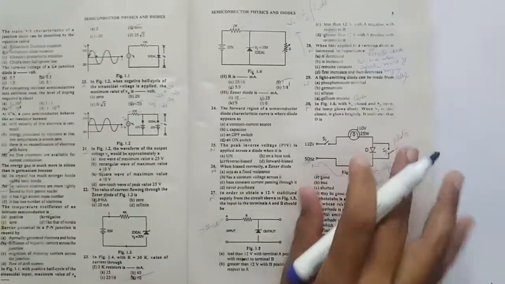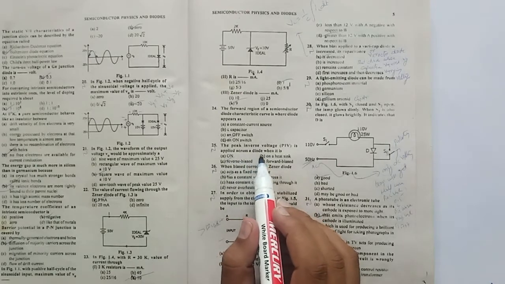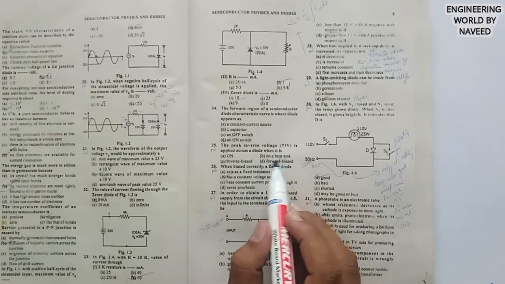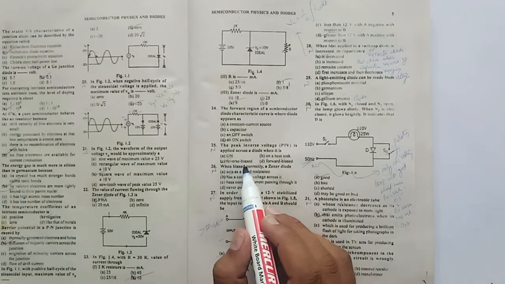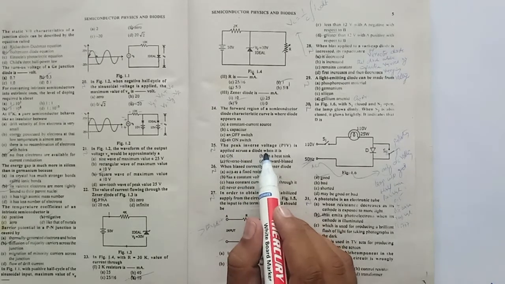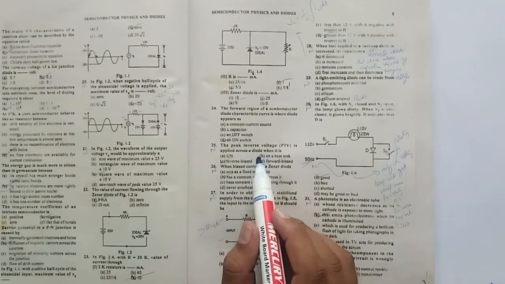Okay, next MCQ is 25. The peak inverse voltage is applied across a diode when it is on a heat sink, reverse biased, forward bias. So the correct option is option C, that is reverse biased. That is the peak inverse voltage. If you cross the peak inverse voltage, then the diode will burn out.